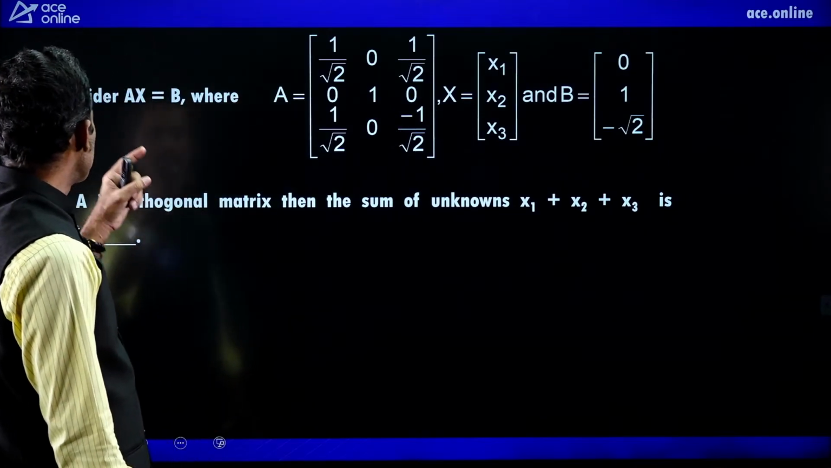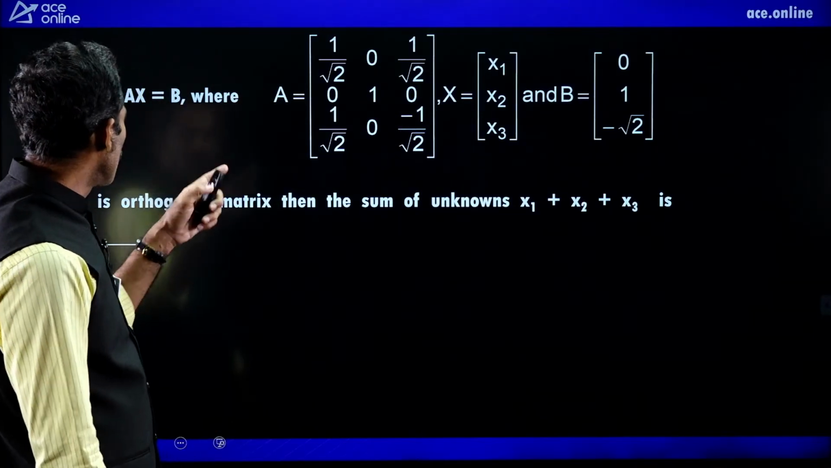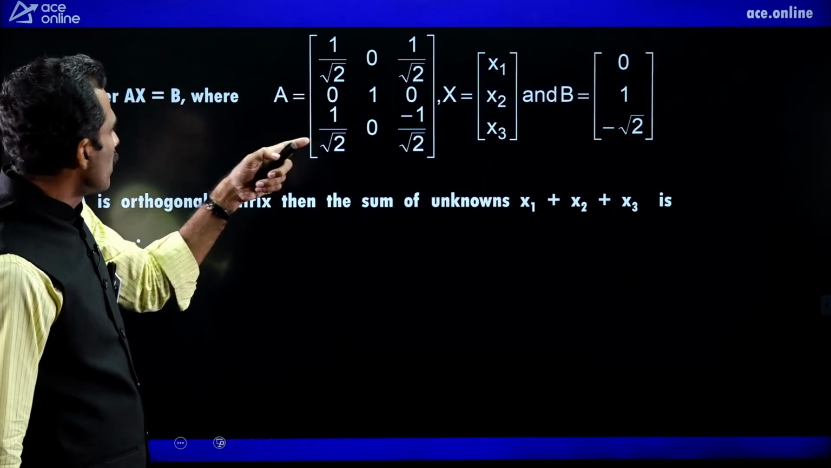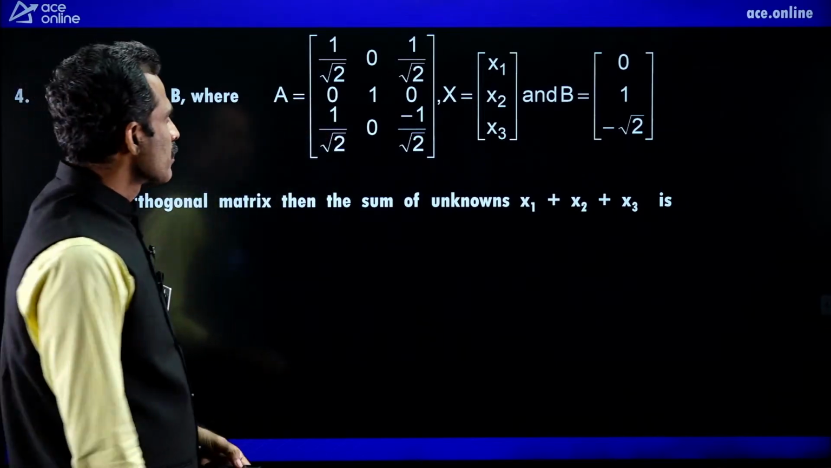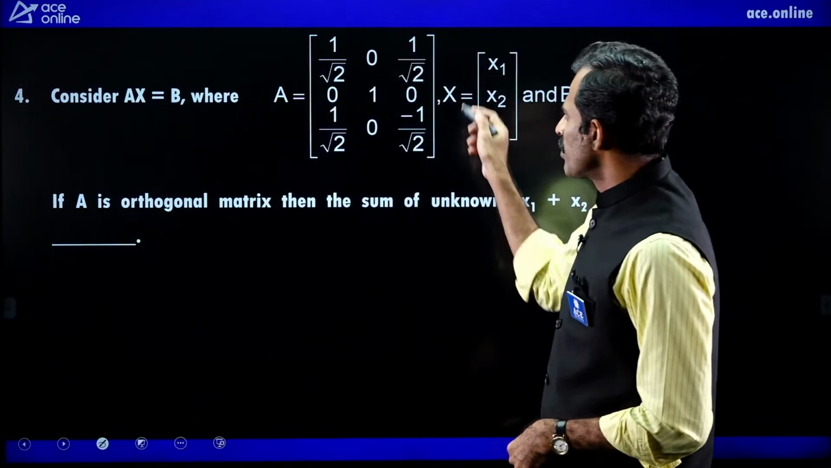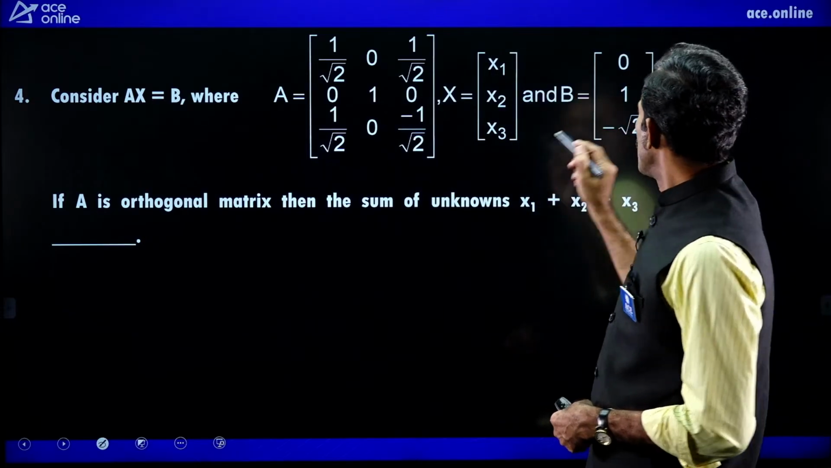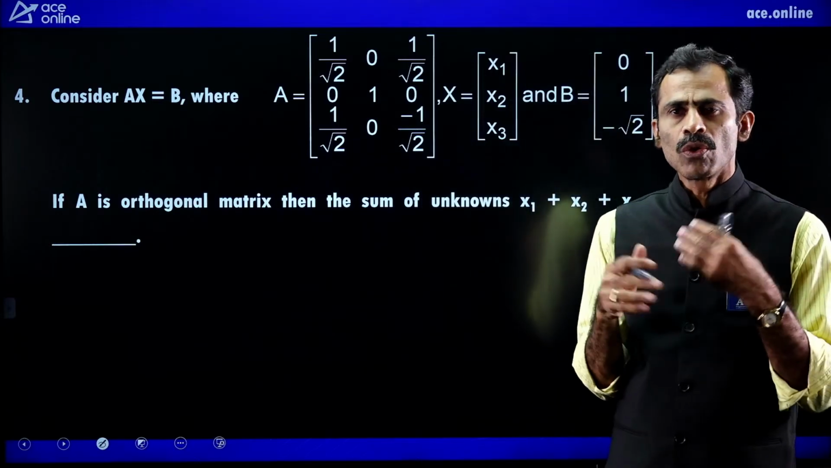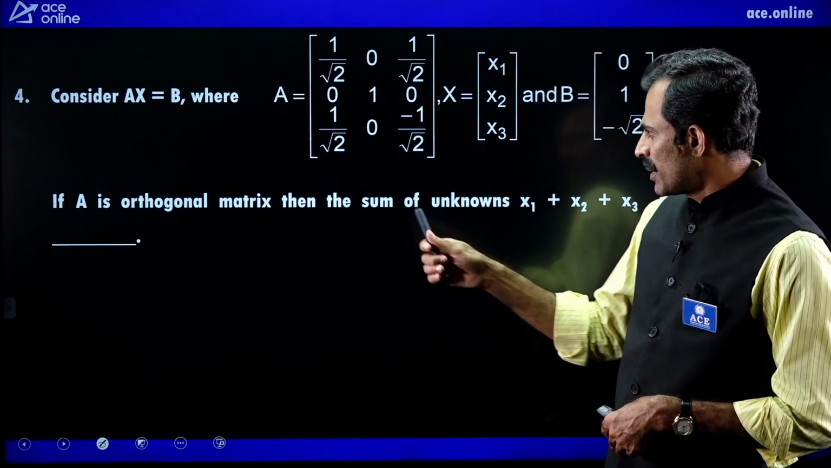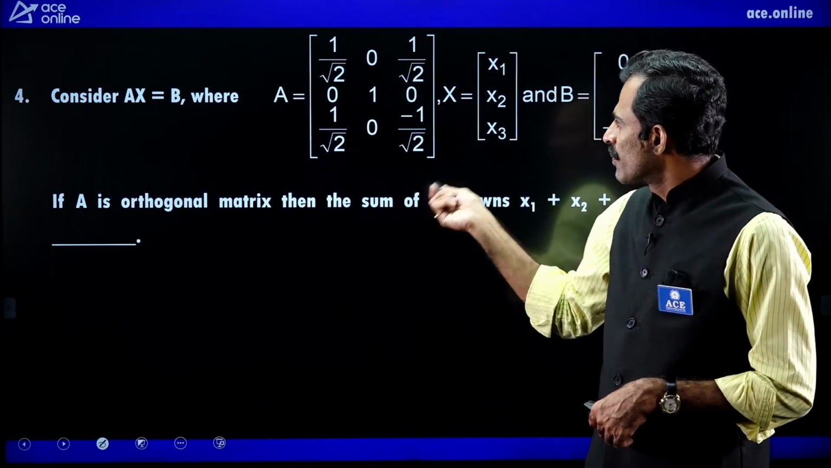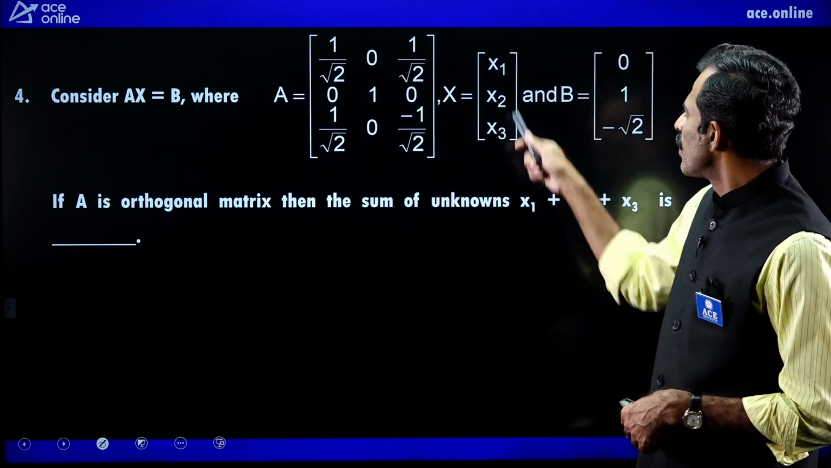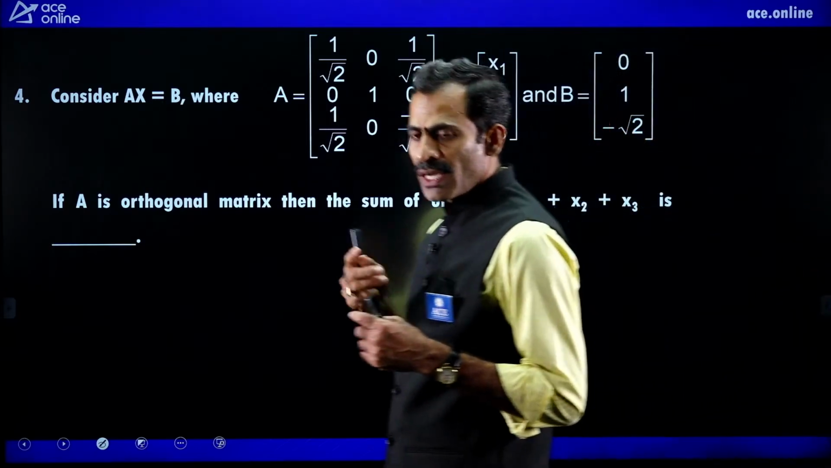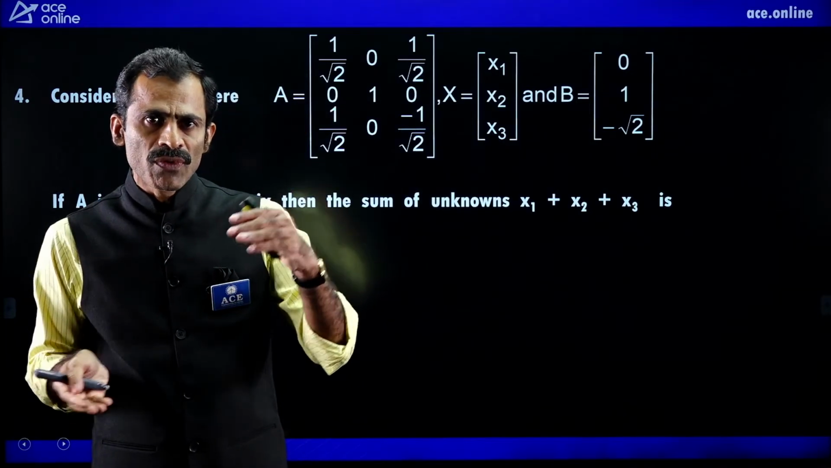Consider the system Ax equal to B. In this system, A is a matrix, X is a column vector, B is a column vector. A is the coefficient matrix of the system, X is the solution matrix or unknown matrix, and B is the constant matrix. We are given a non-homogeneous system Ax equal to B. And what do we want to find here? If A is an orthogonal matrix, then the sum of unknowns in the solution. In the solution matrix, there are 3 unknowns, x1, x2, x3. We require the sum of all these unknowns.